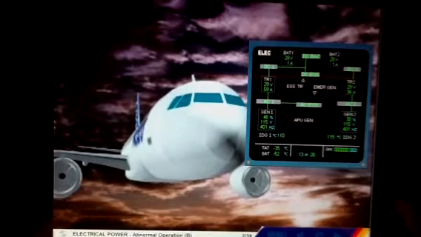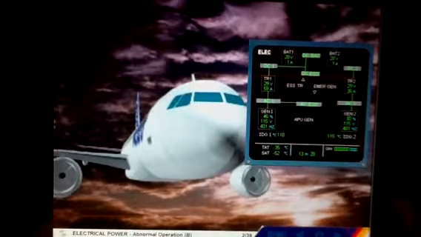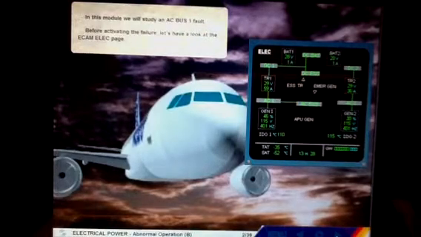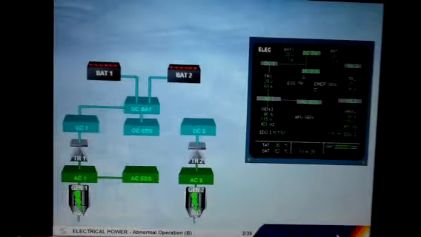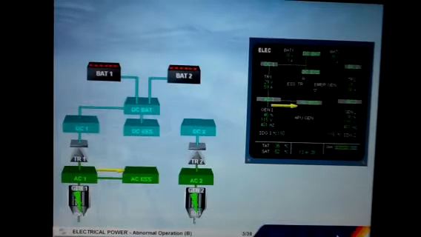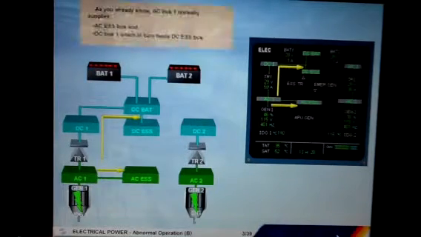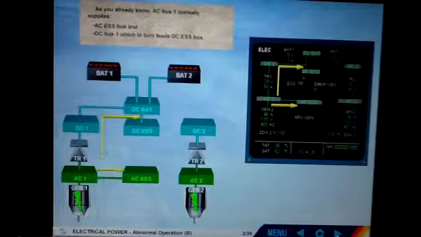In this module, we will study an AC bus 1 fault. Before activating the failure, let's have a look at the ECAM electrical page. As you already know, AC bus 1 normally supplies AC essential bus and DC bus 1, which in turn feeds DC essential bus.